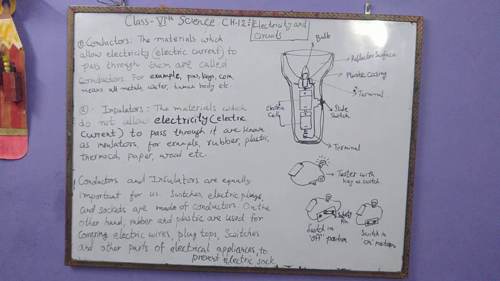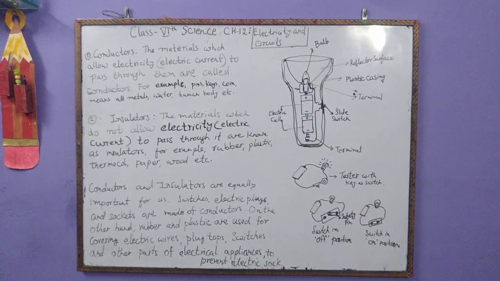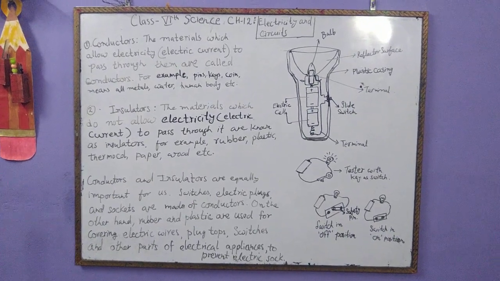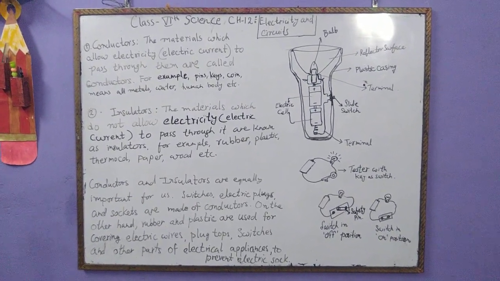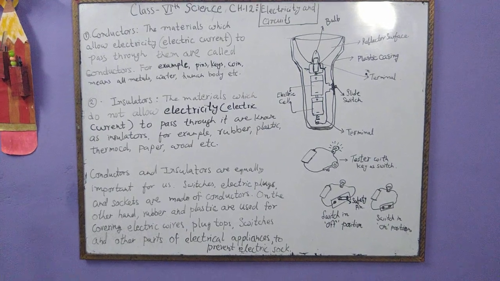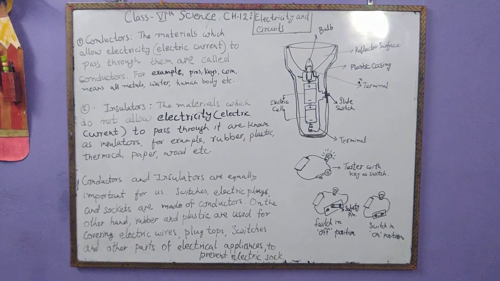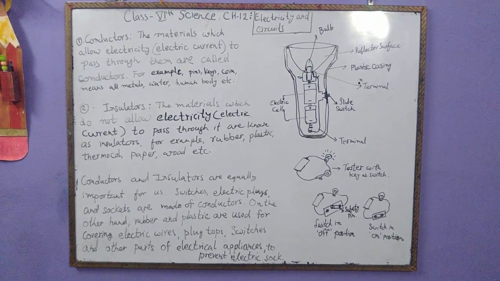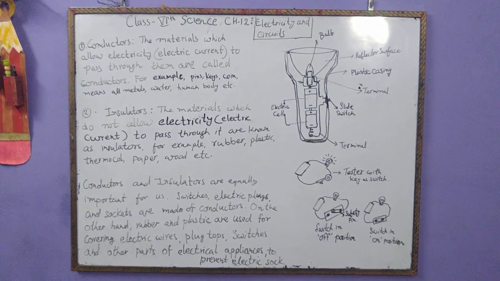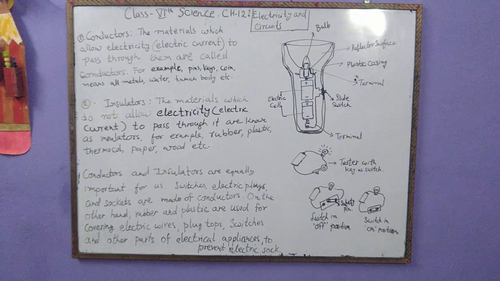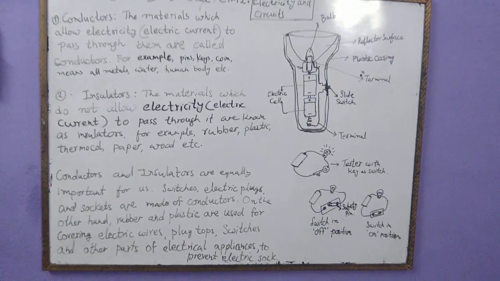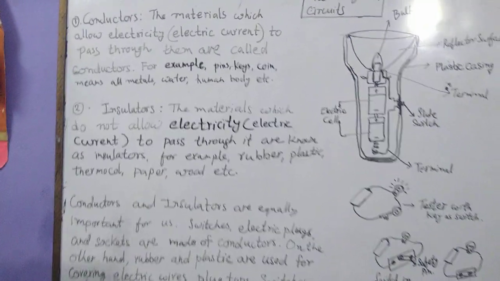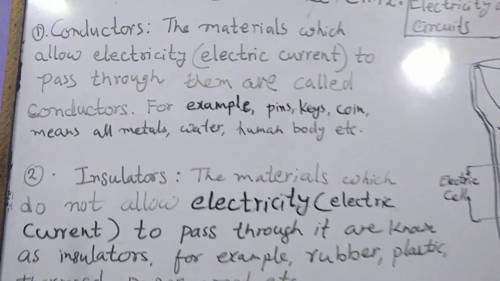Good morning, class. Let us continue chapter 12 of science, electricity and circuit. This is the last session of this chapter. In the previous classes, we have come to know about switches, cells, and circuits. Now, today we will know what conductors and insulators are. We will try to find the definitions for these things.